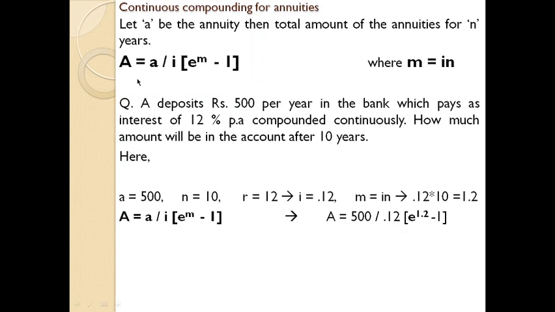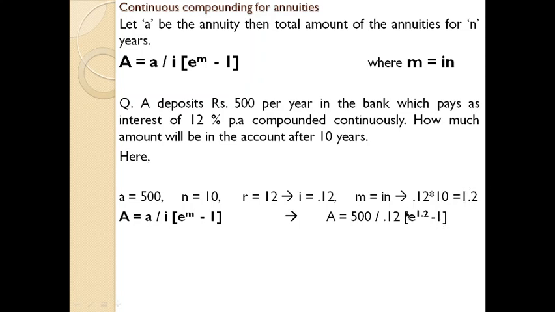A equal to small a divided by i into e raised to m minus 1, where capital A we don't know, we are asked to find out, and small a in the question is given 500 divided by i, that is 0.12 into e raised to 1.2, which we have just computed, minus 1.